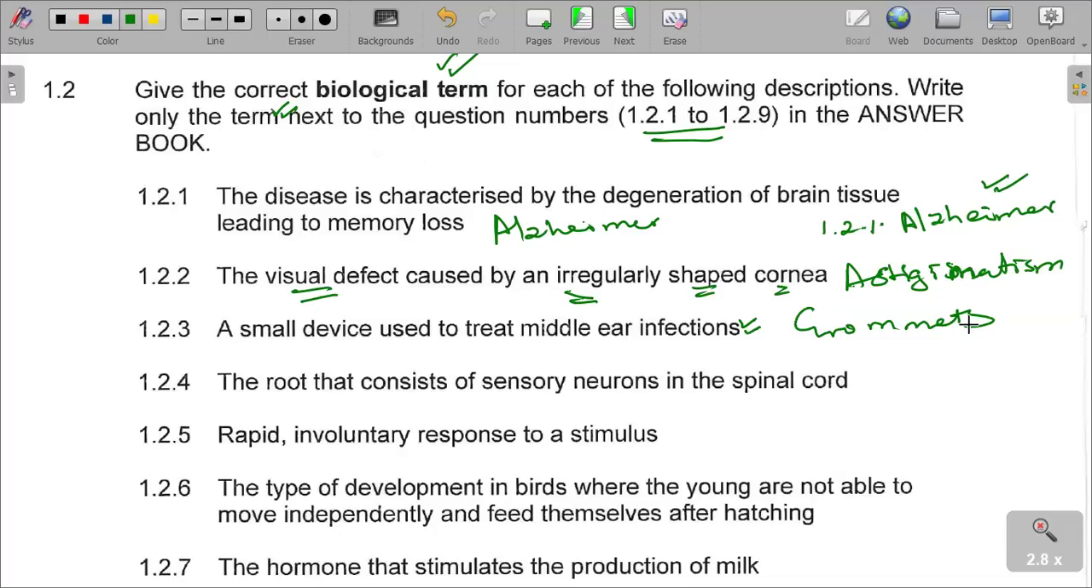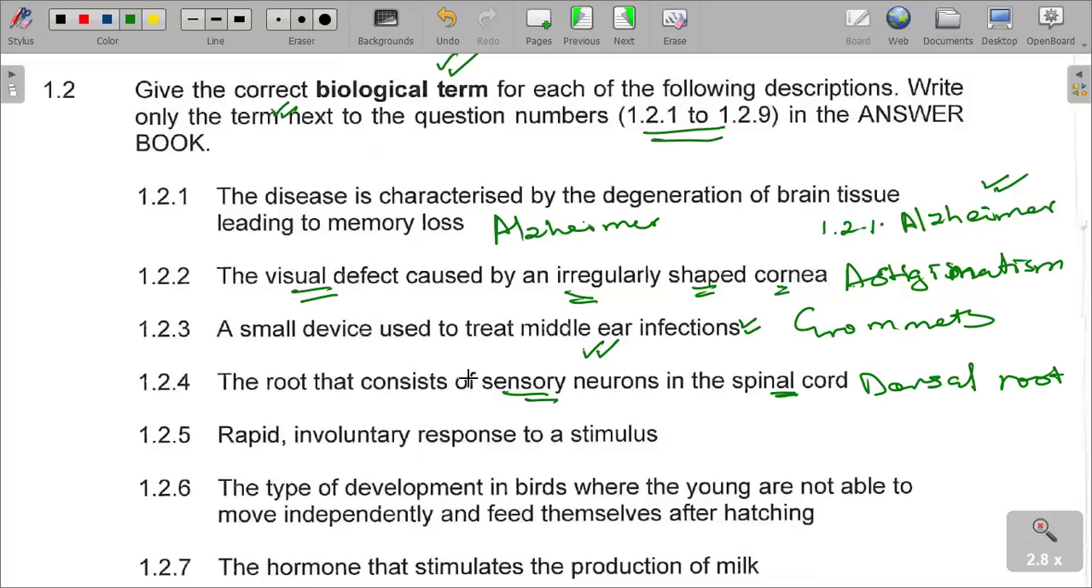1.2.4, the root that consists of sensory neurons in the spinal cord. What is it that consists of sensory neurons in the spinal cord? Please understand the structure of the spinal cord. Previously we did the brain, but we have what is called the dorsal root. We are saying the dorsal root consists of the sensory neurons in the spinal cord.